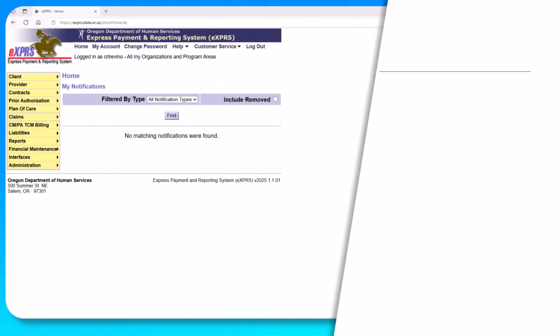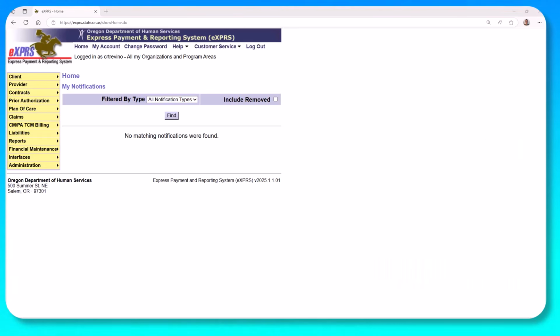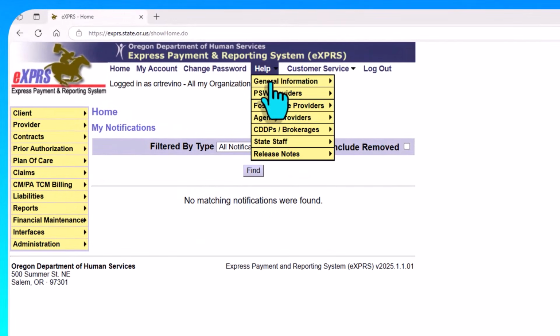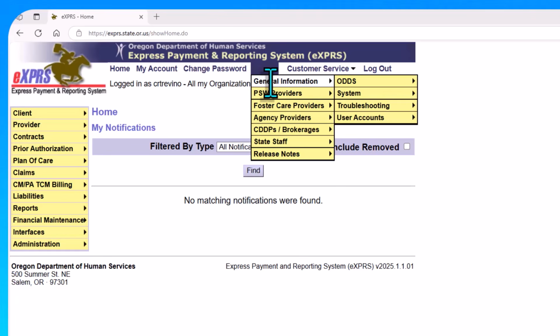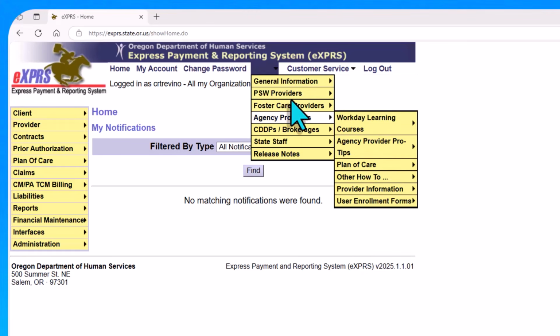request. In this video, let's talk about 3 key resources that are available to help you as you work in Express. The first is the Express Help menu. After you've logged in, you can go up to the word Help and hover over it, and you'll see a menu open up that's broken out into general information, such as user accounts and troubleshooting, but then information that's specific to each user group. Personal support workers have a section, so do foster care and agency providers, and so on.